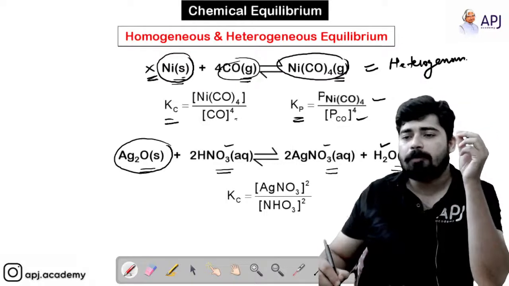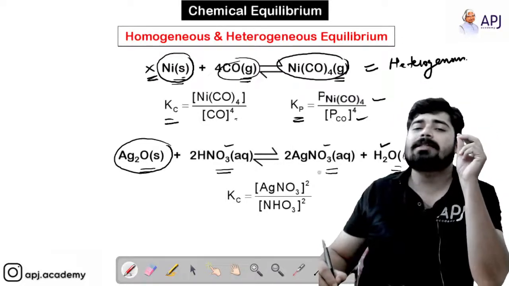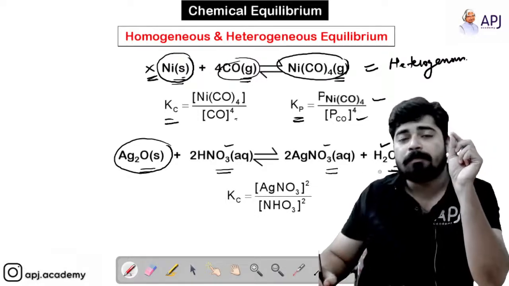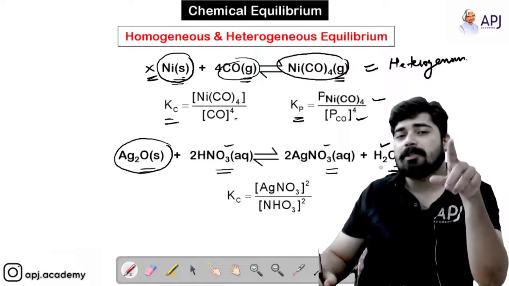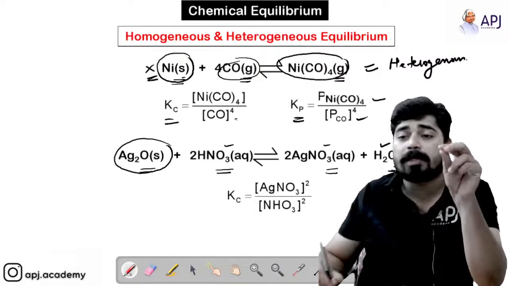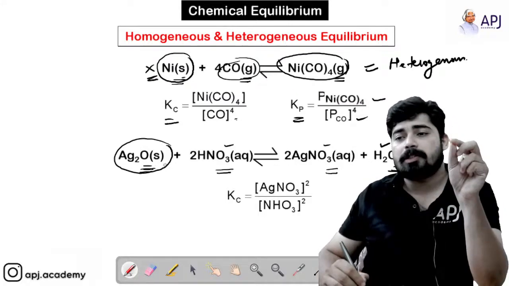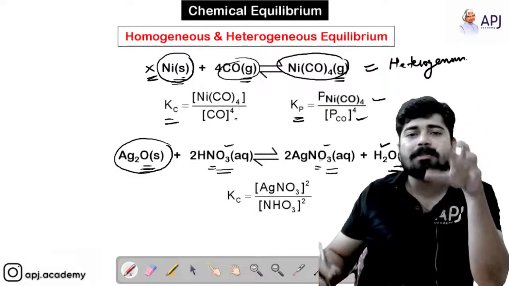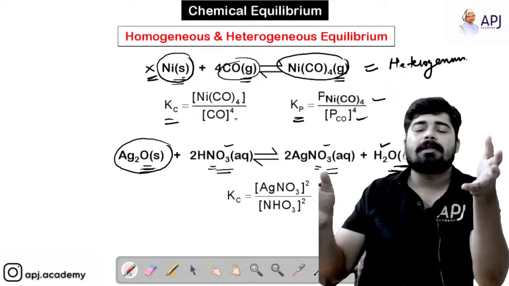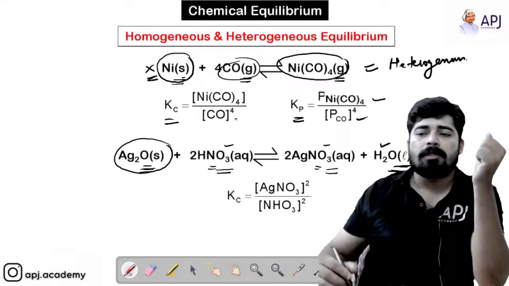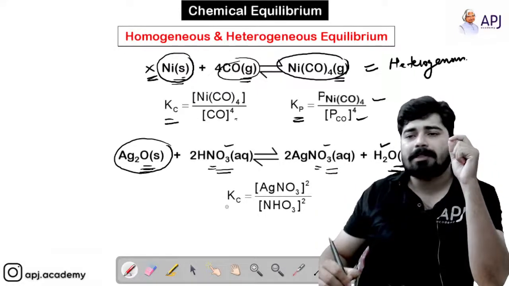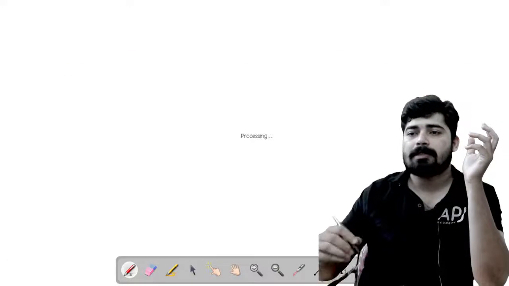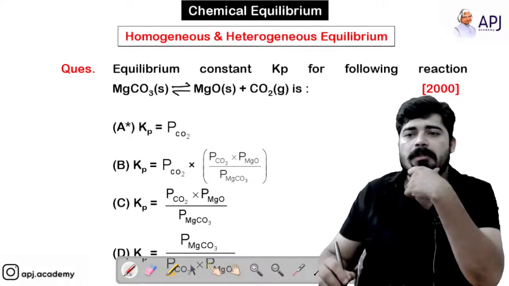So if you are writing the Kc, this is a very interesting example. You can see that here it is liquid. So for pure liquid, you need not write the concentration. The concentration will be 1 for pure liquid and solid. So for the solid also, the concentration is 1. For pure liquid also, concentration is 1. But these two aqueous mediums are a mixture, so you have to write their concentration terms in the equation of Kc as well as Kp. Hope that is clear for you. So that's it. Now we are moving to the next topic, or the next question.